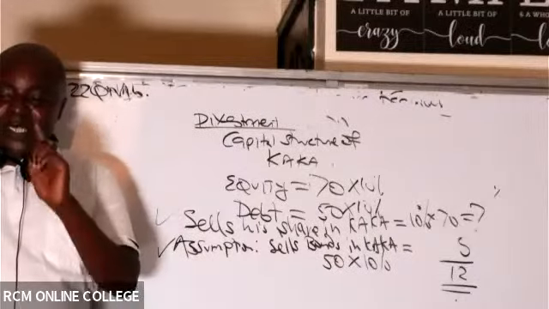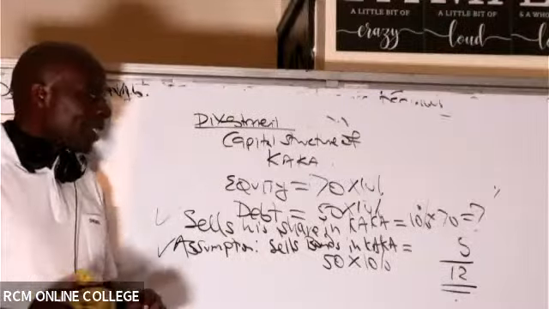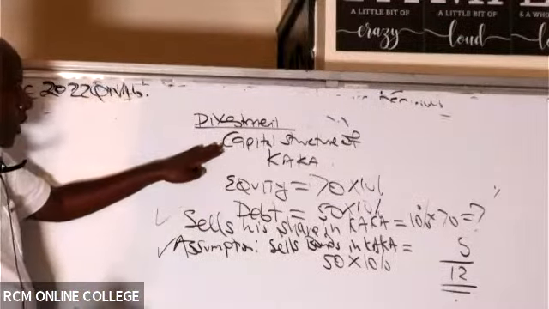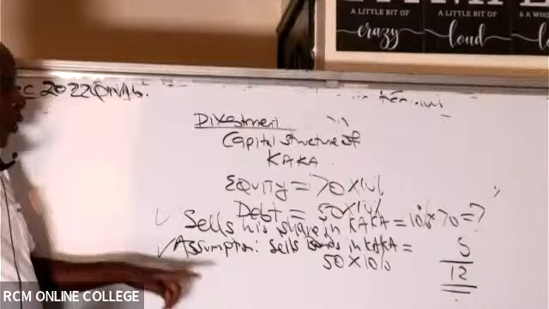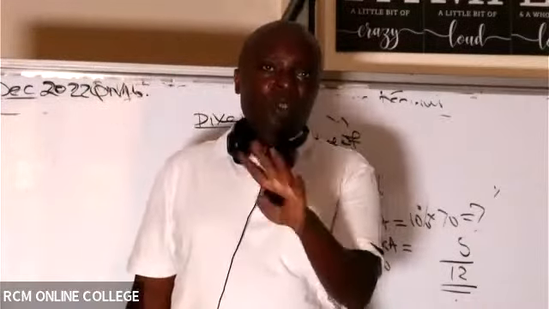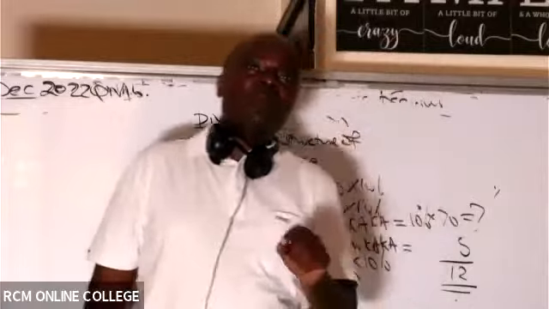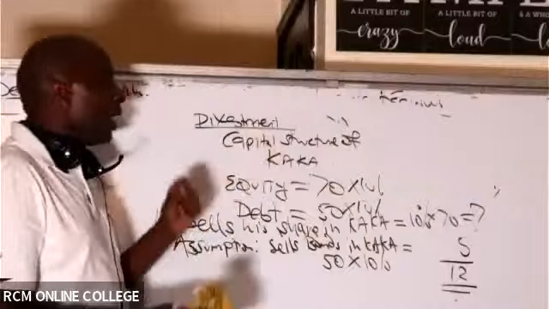Haya, so sasa tuanze kazi hapa. So in this case, he has been able to divest and he has been able to borrow. So in total, he is going to Papa with 12 million. He has 12 million. So in this case, what percentage of Papa will he buy?